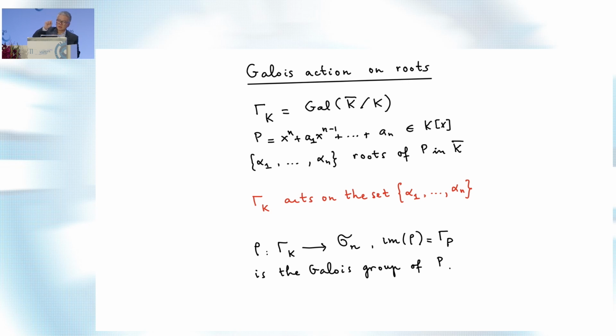So if you know one, you know the others just by taking powers. But that is not true for other equations. In other equations, if you know one root, you may not know the others. The other roots cannot be expressed as a polynomial in the first one, because you can move them around somehow.